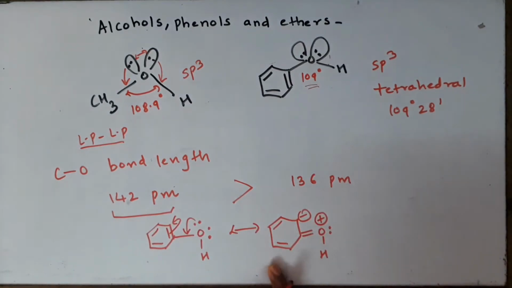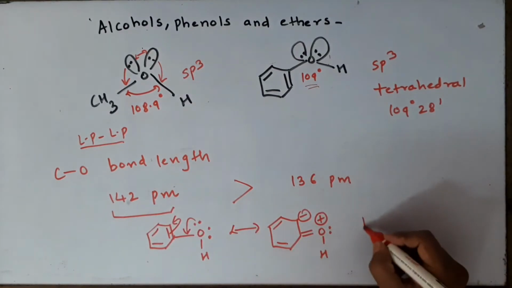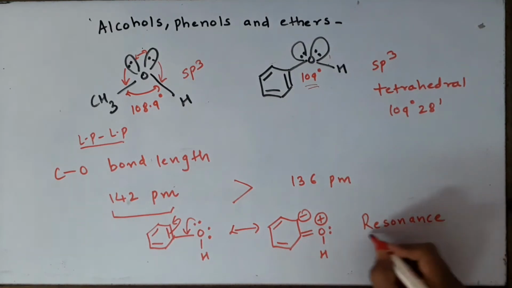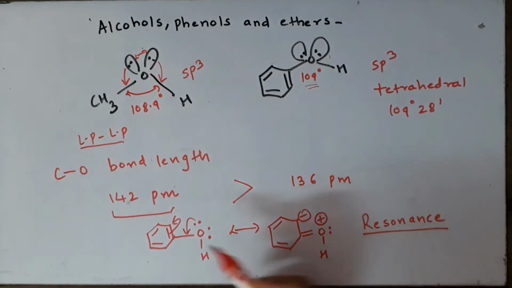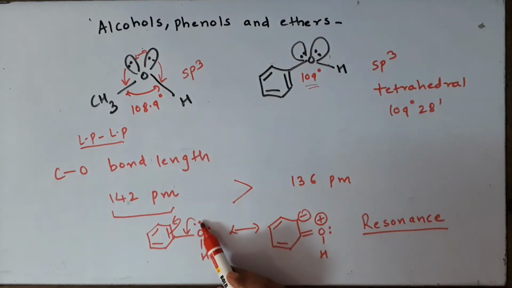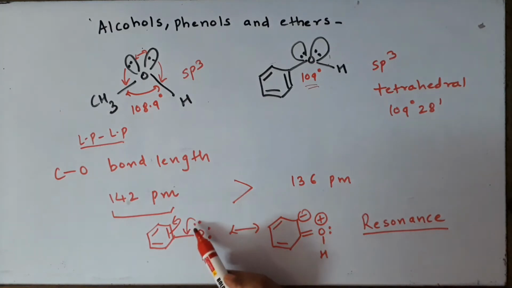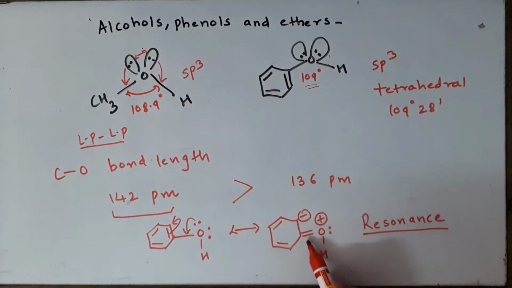The reason for the short bond length in phenol is due to the phenomenon of resonance. Since the lone pair on oxygen and the double bond in benzene are in conjugation, they can easily participate in resonance. The lone pair participates in resonance, due to which we can see that the double bond character develops in the case of phenol.